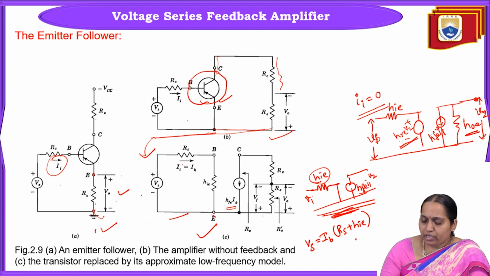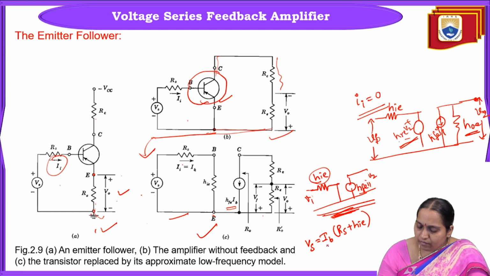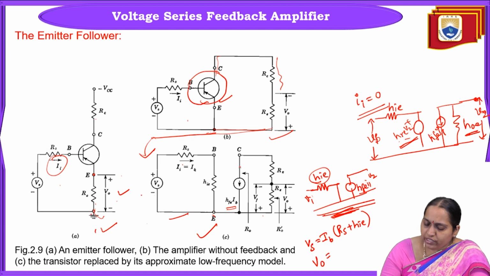Similarly, if you apply KCL to this output side, what are we going to get? Vo equal to, what is the current flowing through this? HFE into IB. So Vo equal to HFE IB into RE.